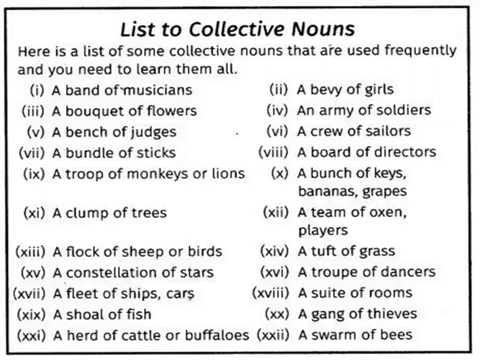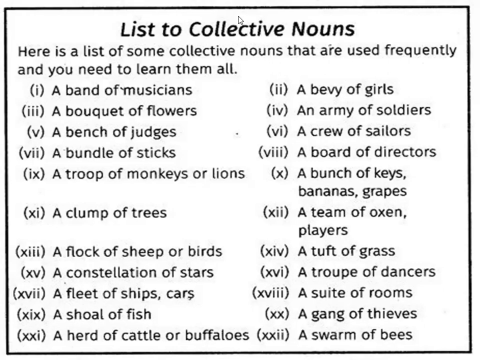The fleet of ships or fleet of cars, you may say. The shoal of fish, there is a group of fish. A herd of cattle or buffalo. Herd means मवेशी जिसको हम कहते हैं, so it can be a herd of cattle or buffaloes, both are the same. Then we have a bevy of girls, a group of girls, all girls, no boy or lady, no one except girls. An army of soldiers, okay, when all the soldiers are combined, it is called an army.